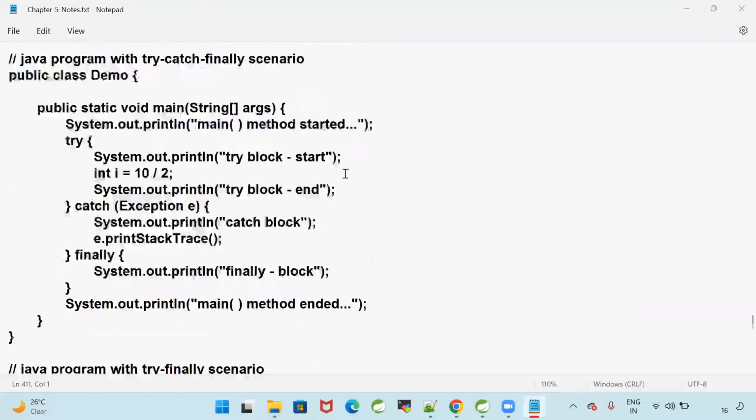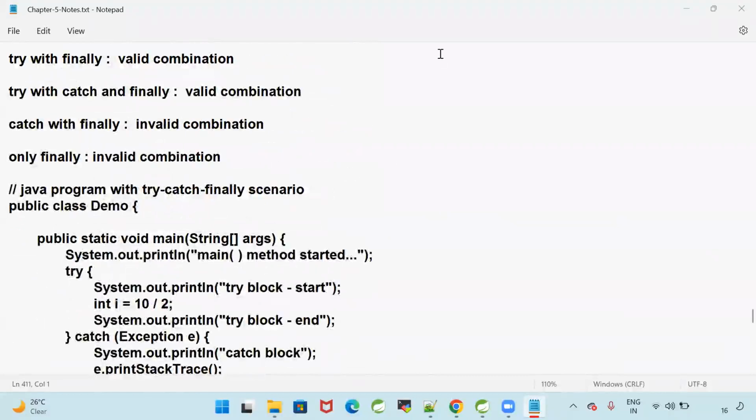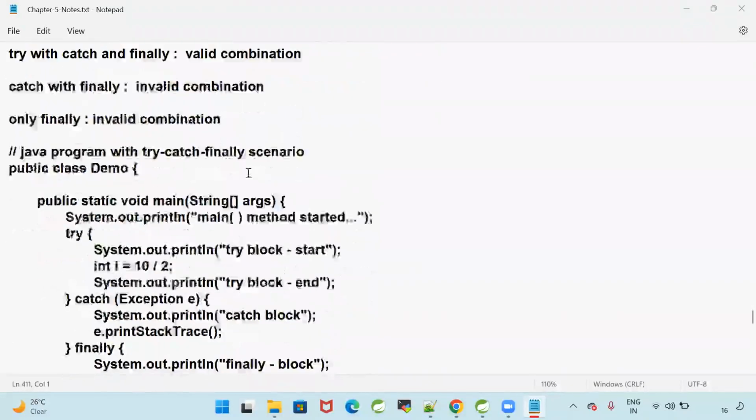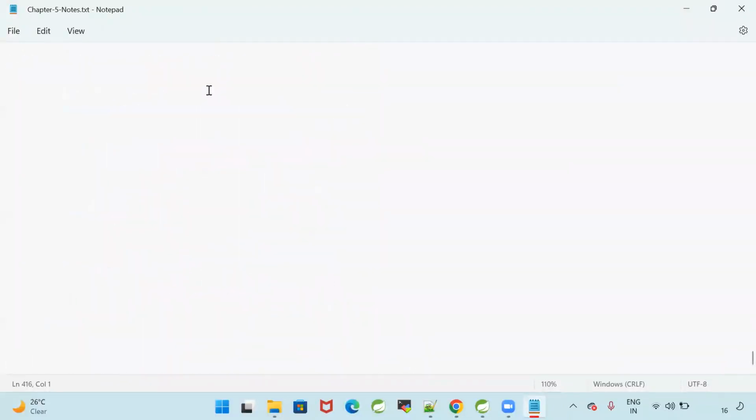In the last class, we discussed mainly three keywords. What are those three keywords? Try, catch, finally. Can you tell me what is the purpose of try?